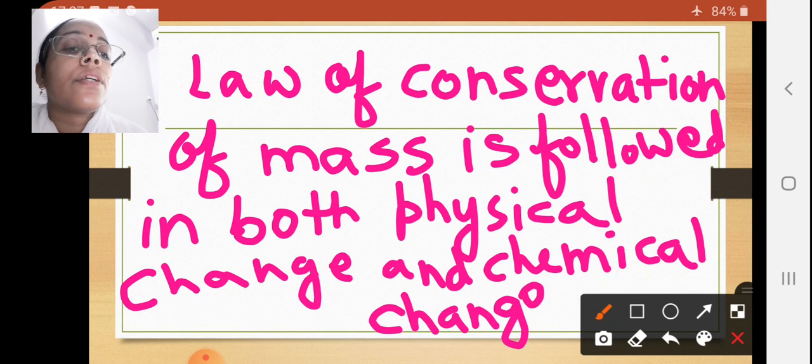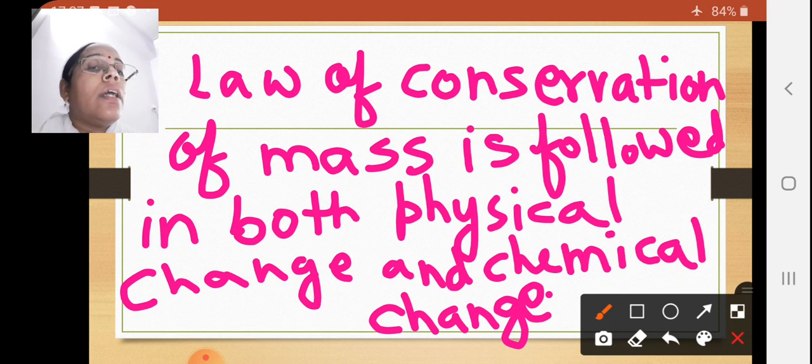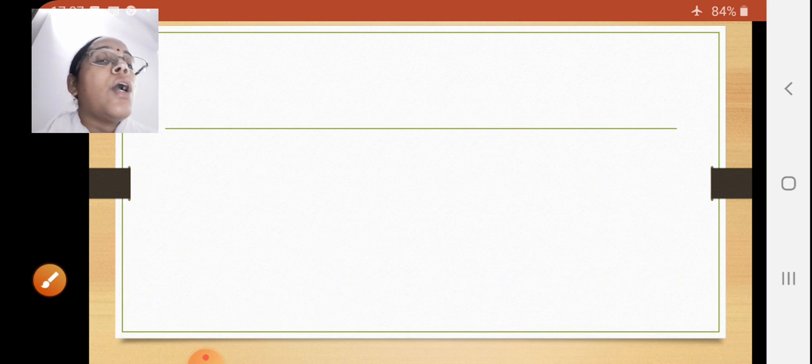So this was the first law of chemical combination.